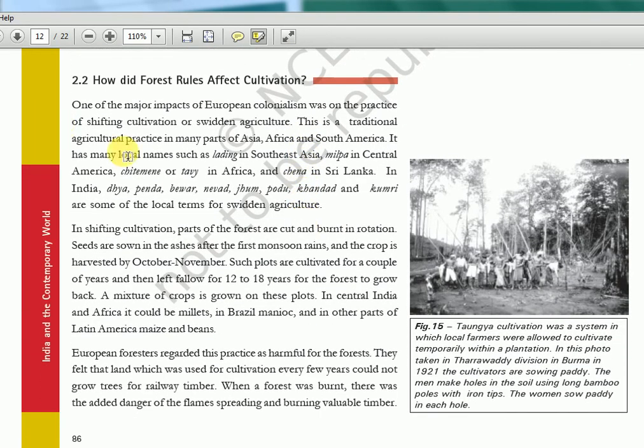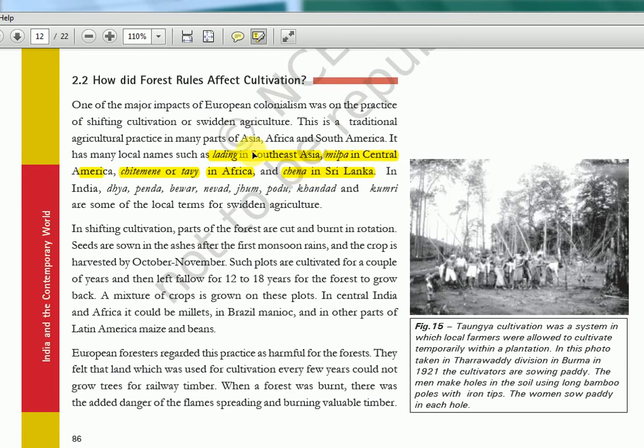Again, the shifting cultivation, we have done this multiple times in multiple chapters. So again, a lot of names I told you, like Lading or Ladang will be the name in this particular Southeast Asia, Indonesian region. Milpa is in Central America, kind of Mexico region you can say. Then Chitemene or Tavy in Africa. Chena in Sri Lanka. At least when you hear the name, you should know it is not in India. We cannot memorize everything, but still try to make a note of at least these: Ladang in Southeast Asia, Milpa around Central America, Chitemene or Tavy in Africa, and Chena in Sri Lanka.